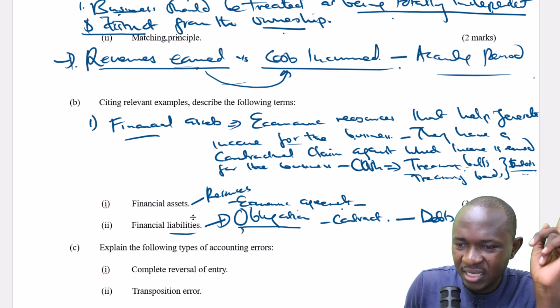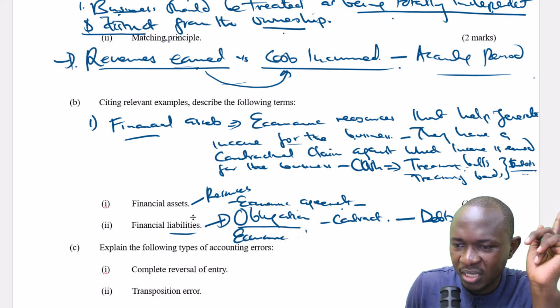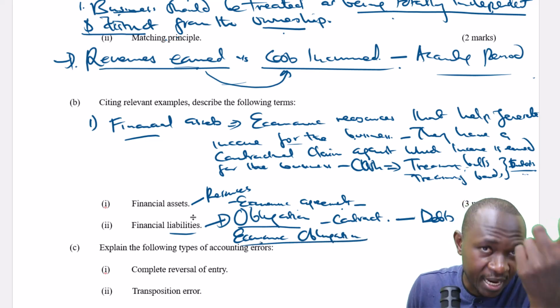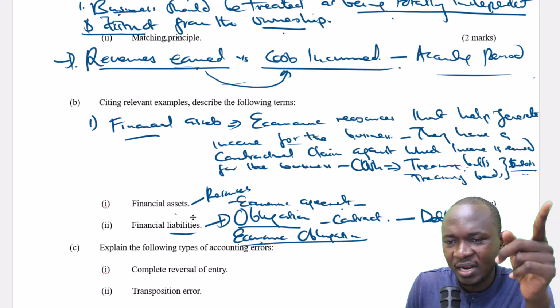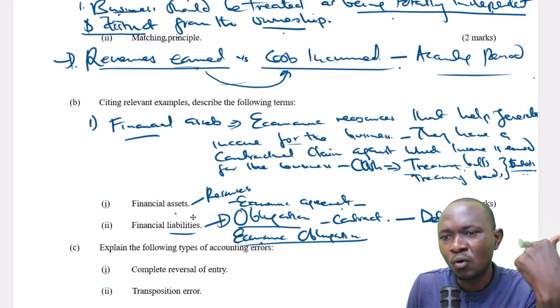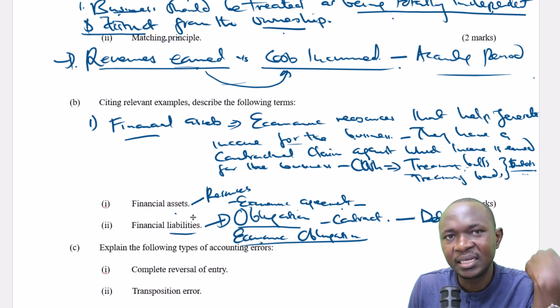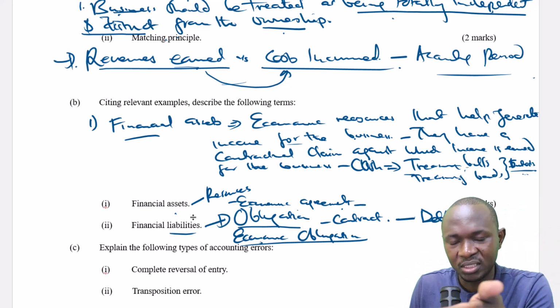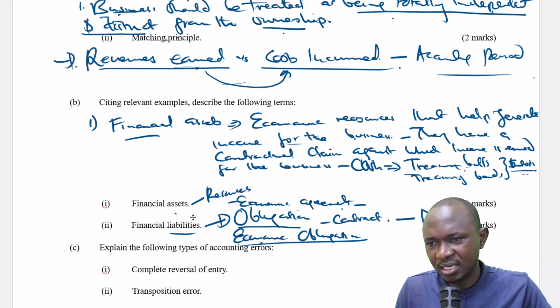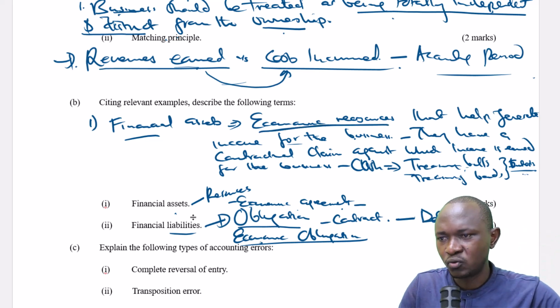So the keywords here are economic obligation, and being required to repay the monies back, while for financial assets the keywords are economic resources that will help generate income for you in the form of interest. So just take note of that. That is what will help you get this question right.